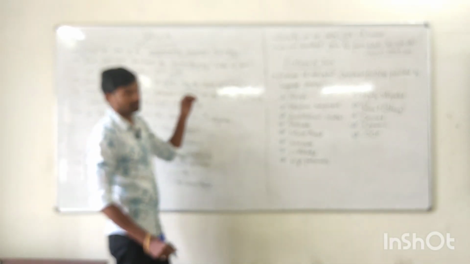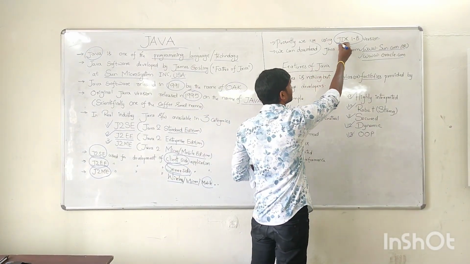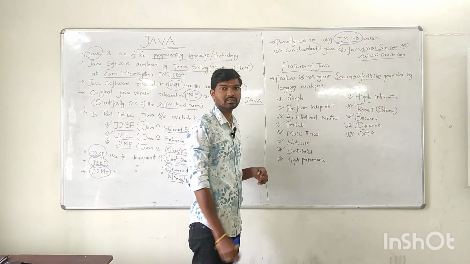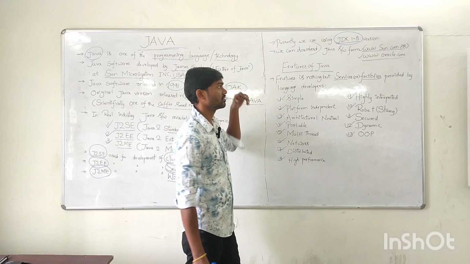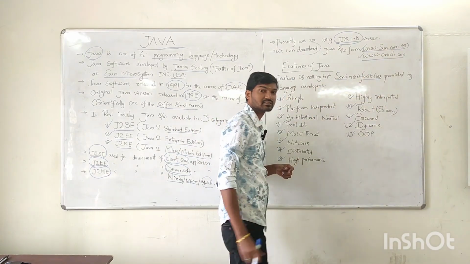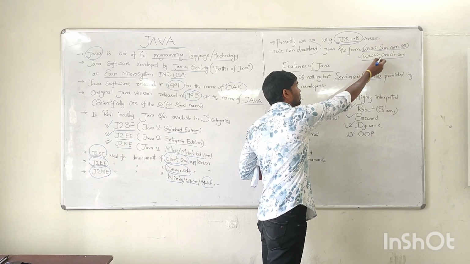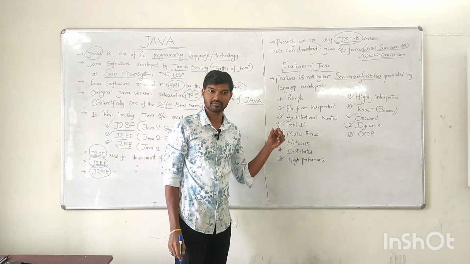And coming to the present, which version of Java are we using? We are presently using the JDK 1 version. And from which source can we download the Java software? We can download the Java software from www.sun.com or www.oracle.com. From these sources you can download the Java software.